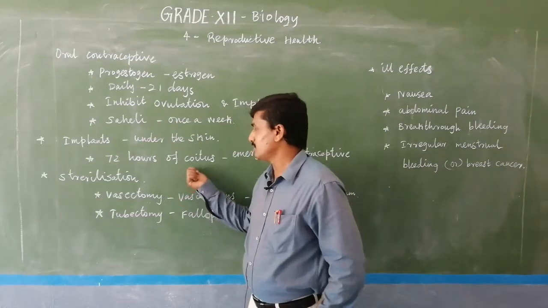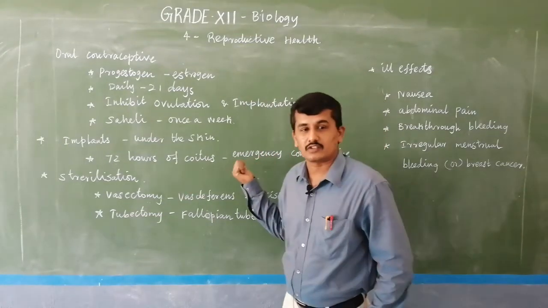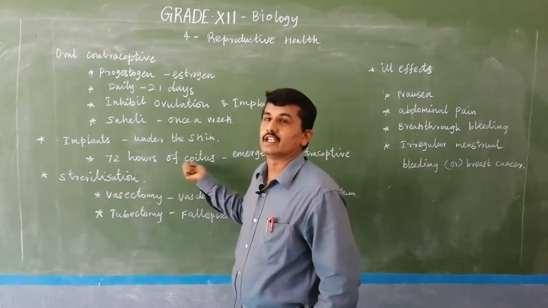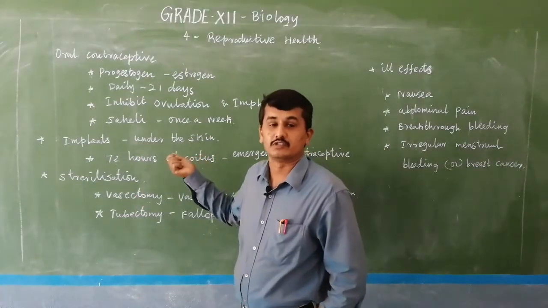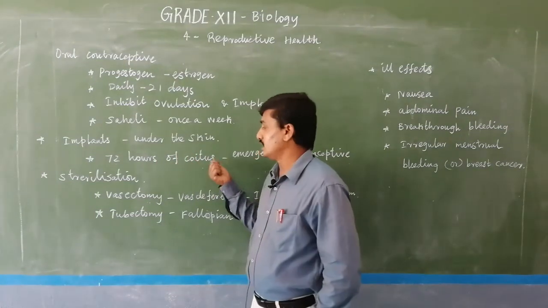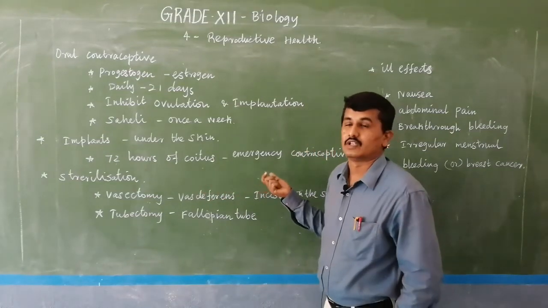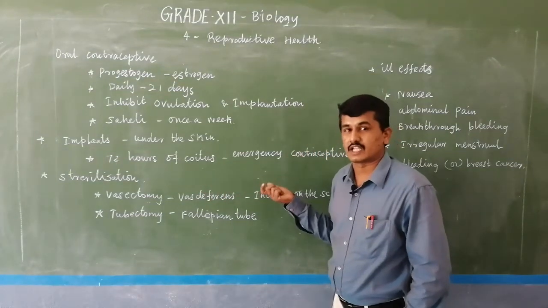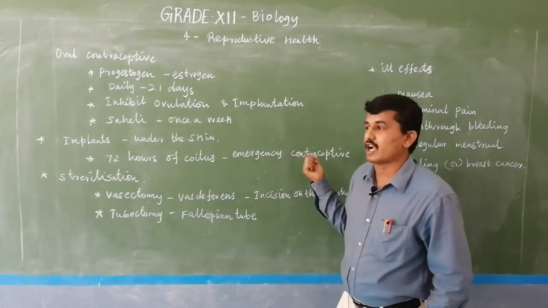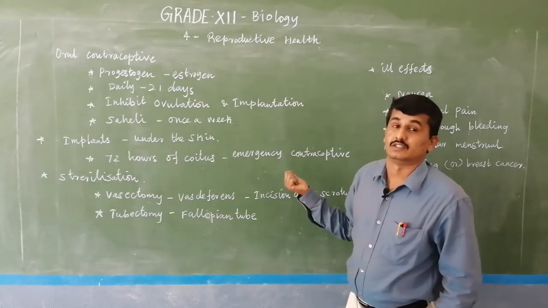But the second kind, emergency contraceptives, give the result even when used after the fertilization. They prevent the pregnancy. For example, after casual unprotected intercourse or coitus, if the female takes the emergency contraceptive, it prevents the fertilization.